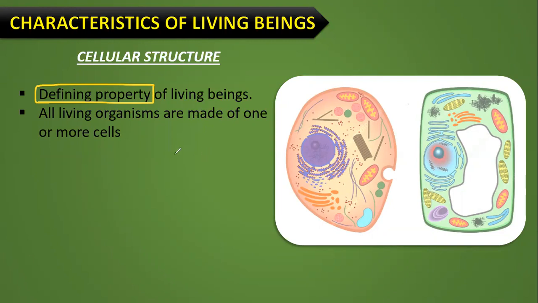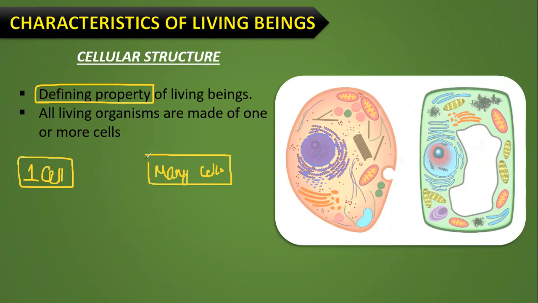Clear? We know that a particular organism is either made up of a single cell. We have been learning from our lower classes that some organisms are made up of one cell, and some are made up of many cells. So what do we call those organisms which are made up of a single cell? Just tell me in the chat box, everybody.